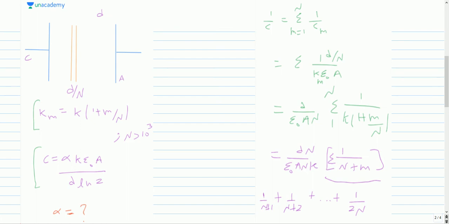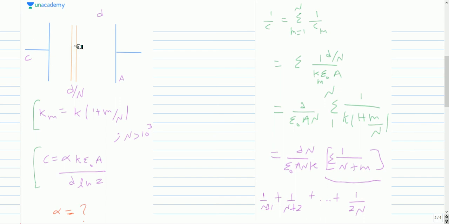Here is the solution. So the value of the entire capacitance is C, and the distance between the plates is D, and the area of the plates is A, and this capacitance is made of N layers of dielectric, and each layer has a thickness D by N, and the dielectric constant of each layer, for example the mth layer, is K into (1 plus M by N), and N is greater than 1000, and the capacitance value is being given as alpha K epsilon naught A divided by D ln 2, and you have to find the value of alpha. So this entire capacitance can be considered as individual capacitances of the individual layers connected in series.